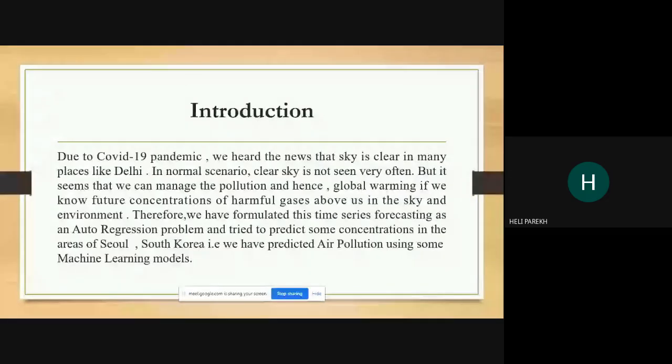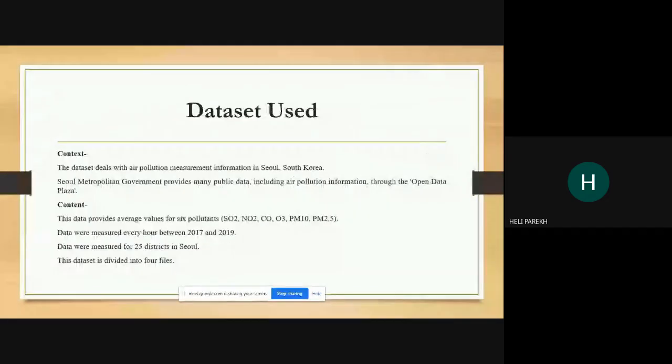Normally we hear news of Delhi or Punjab that the sky is not clear or it harms the health of citizens. The Indian data set was less accurate, or we can say an hourly data set was not available for India. So in the initial phase, we have tried with the Seoul data set.